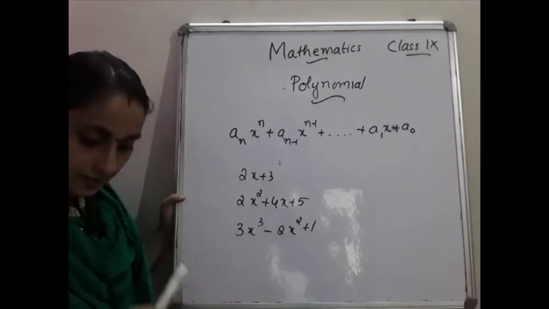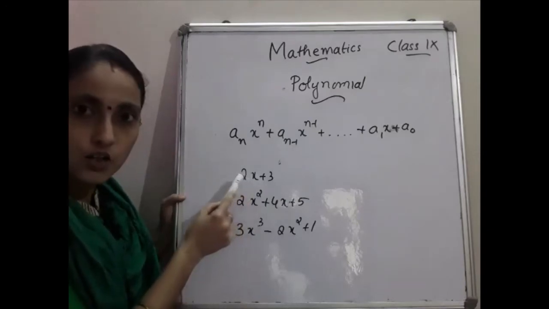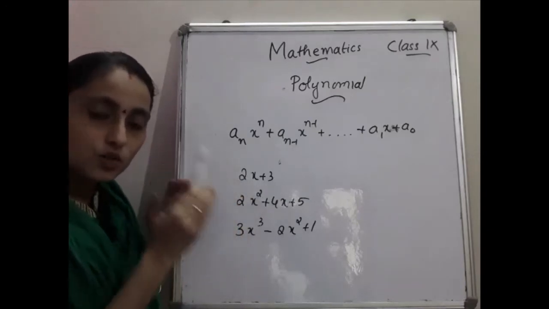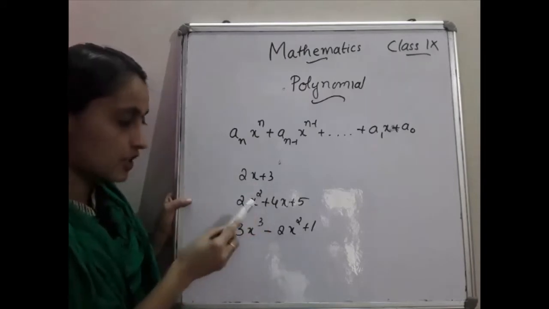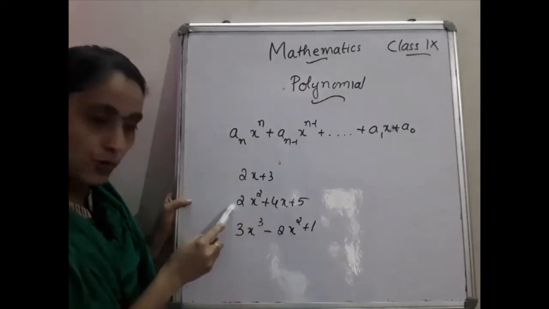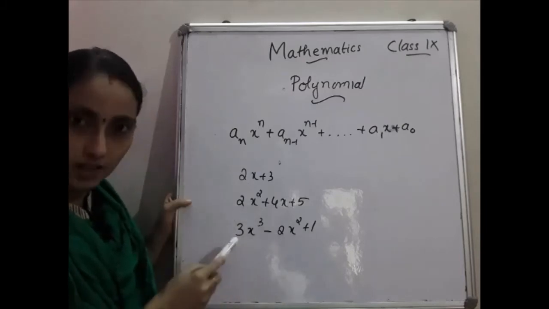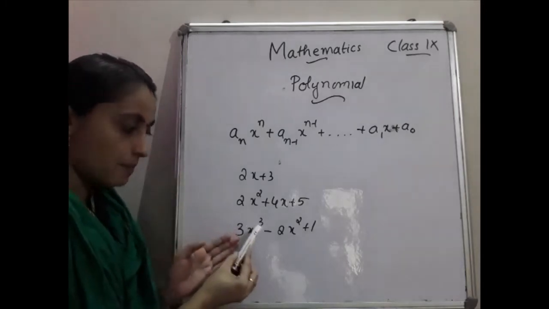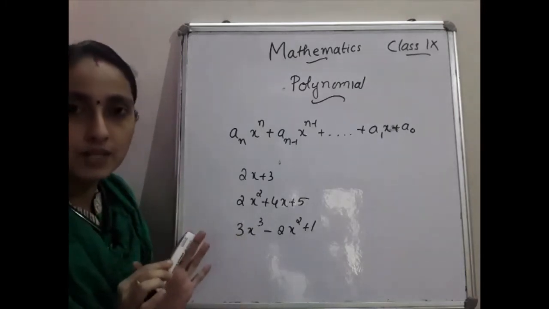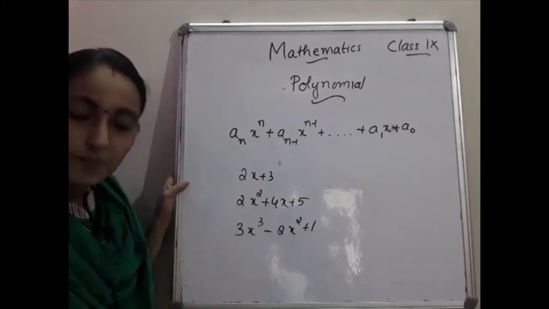Okay, then next concept is coefficient. So what is the coefficient of x in this polynomial? 2. Coefficient means the number nearer to the variable. Then what is the coefficient of x square in this polynomial? 2. What is the coefficient of x cube in the third polynomial? 3. That is the concept of coefficient, that is the number near to the variable. That's only the basic definition of coefficients.